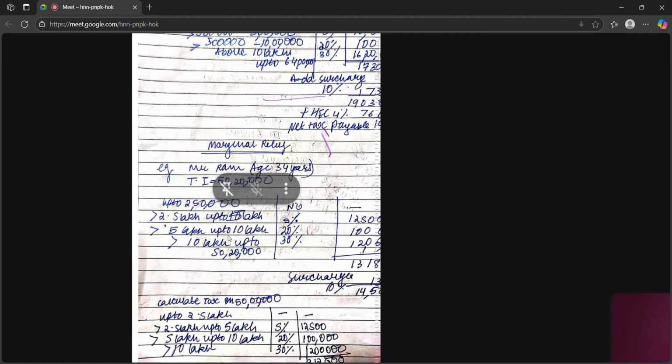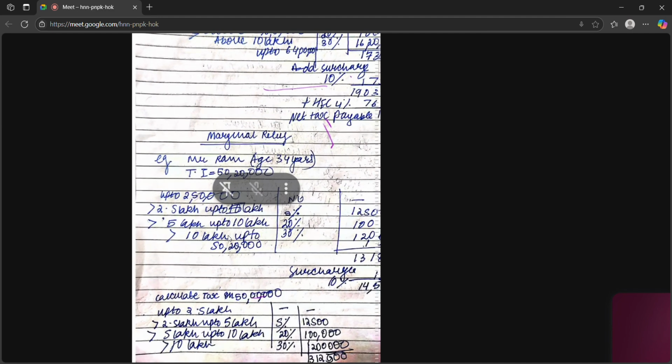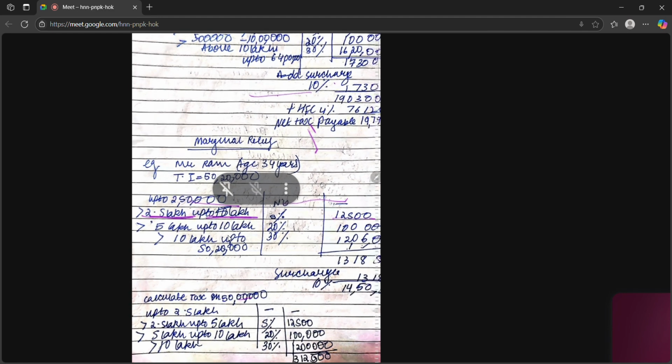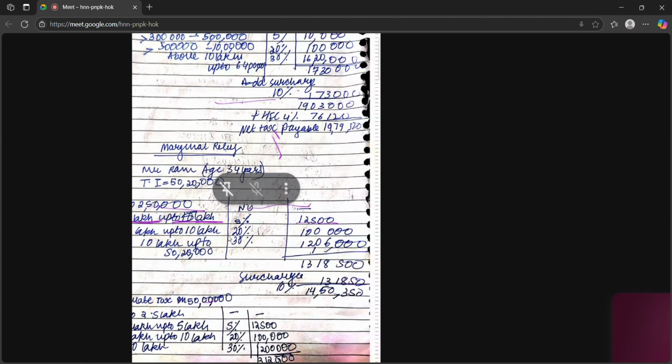We calculate tax on this, and we can see the difference. Up to 2.5 lakh, nil, basic exemption limit. Then 2.5 lakh to 5 lakhs at 5%, we get 12,500. Then greater than 5 lakh but up to 10 lakhs, 5 lakh into 20%, we get 1 lakh. Then 10 lakh up to 50 lakh 20,000, which gives 12 lakh 6,000, so the total is 13 lakh 18,500.